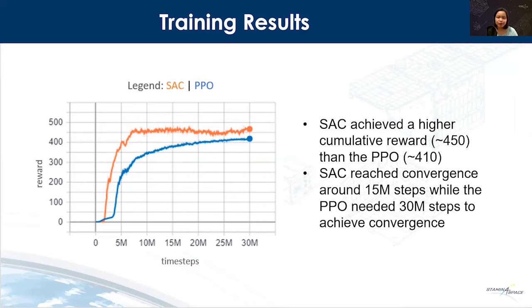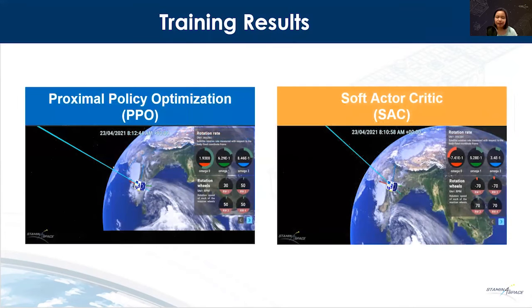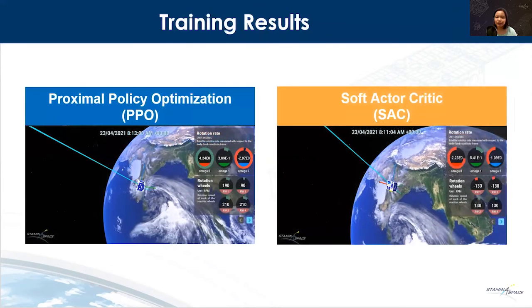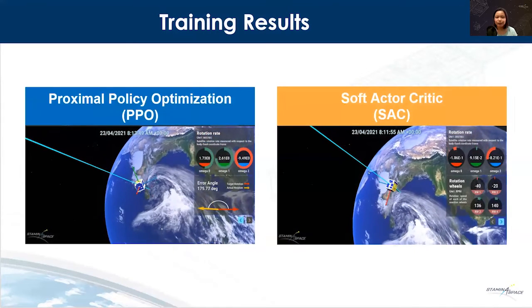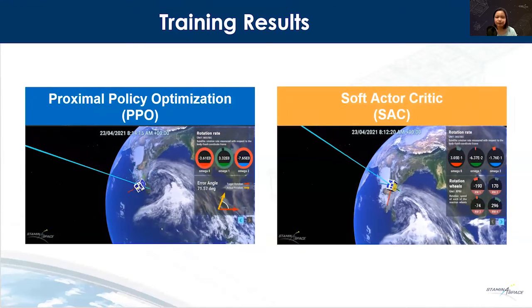A future work in training RL algorithms for attitude control is the exploration of other observation states. A reduction of observation states could also improve the cumulative reward and achieve faster convergence. Here are demos of the two algorithms. We can see that SAC reached the target faster than the PPO.